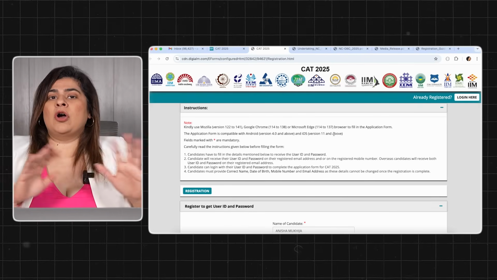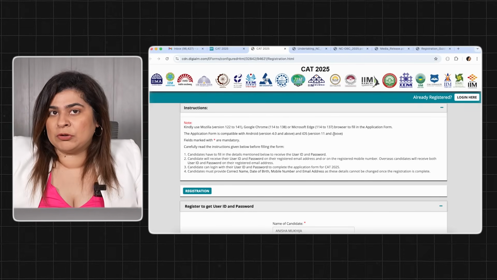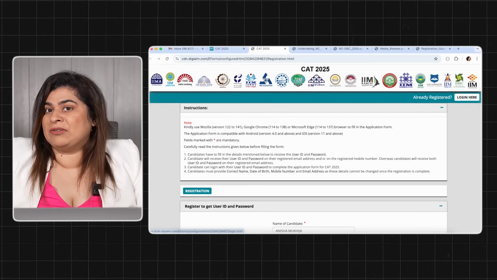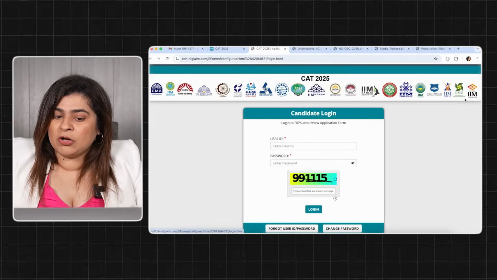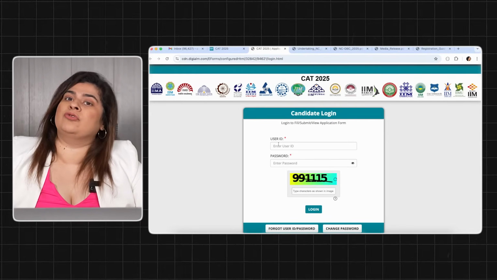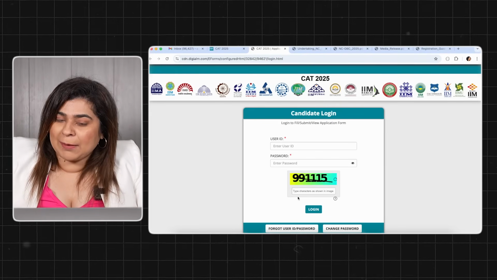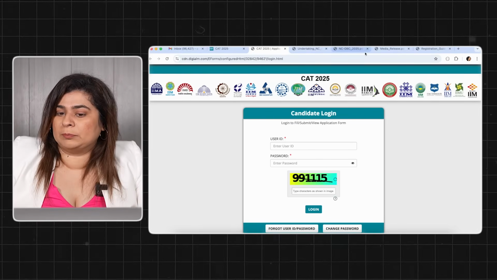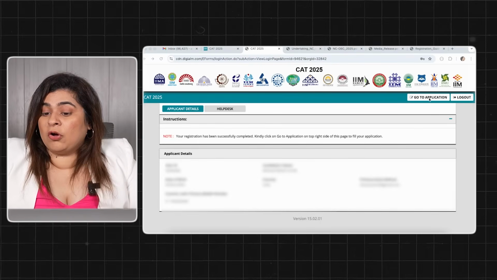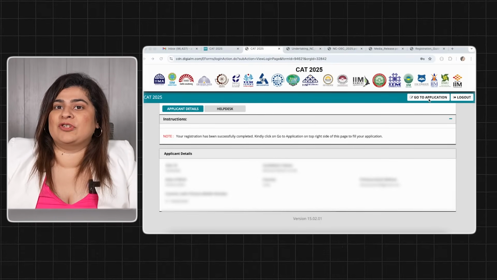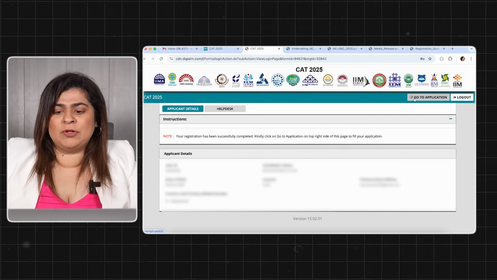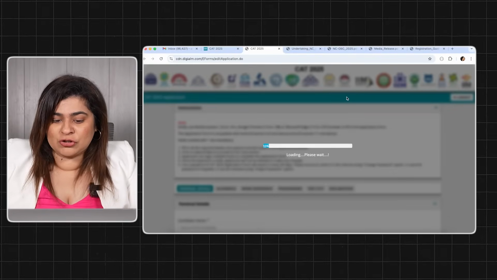In case you log out or something happens and you're not able to log in again, you will see on the right side an option like already registered, login here. Click over there and you will now enter your user ID and password, CAPTCHA details, and you can log in and then start your application form. Alright, now once you have clicked on login here, then on the top right corner you will see a section called go to application. Click on this and then we will be able to get started with our application form.